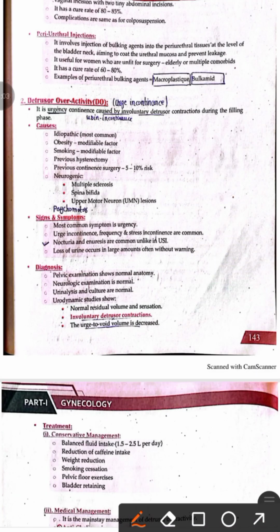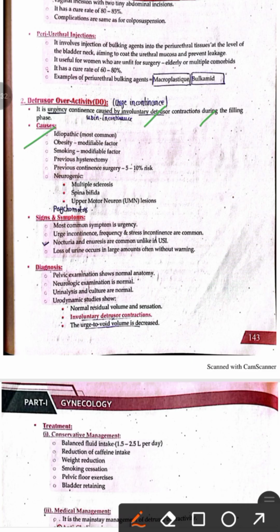Second one in the incontinence is urge incontinence. Urge incontinence occurs because of detrusor overactivity, and urge incontinence is defined as urinary incontinence that occurs due to the involuntary contraction of the detrusor muscle during the filling phase of the bladder. So in urge incontinence, there is involuntary detrusor muscle contraction which causes the leakage of urine.